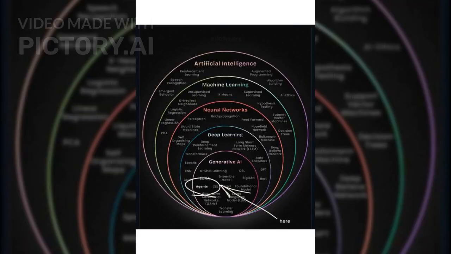Artificial intelligence encompasses a broad range of technologies, including machine learning, neural networks, deep learning, and generative AI. Each of these areas contributes to the development and functionality of AI agents.